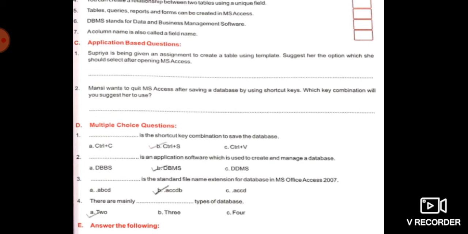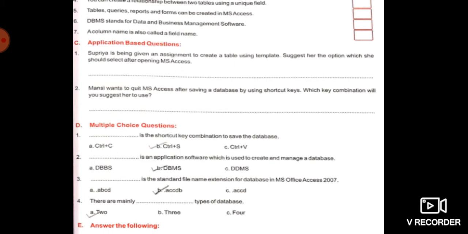Suppose after any file you will always find a common name after the dot sign, like your file name is my database, so after that you will find .accdb. So this .accdb shows that your file is a database. It is an MS Access file. Like if the extension is .doc, it represents that your file is a document, it is an MS Word file. Okay, so the correct answer is .accdb.